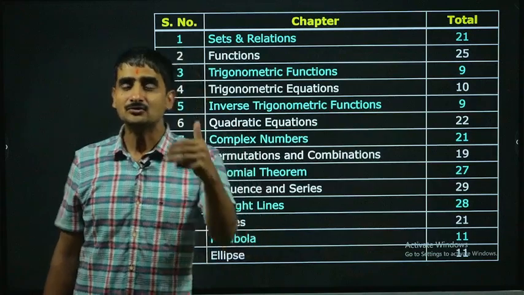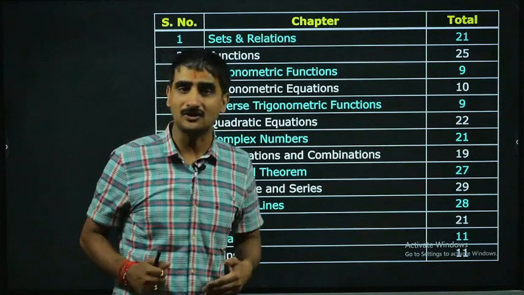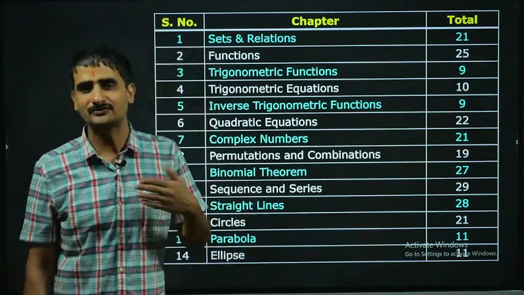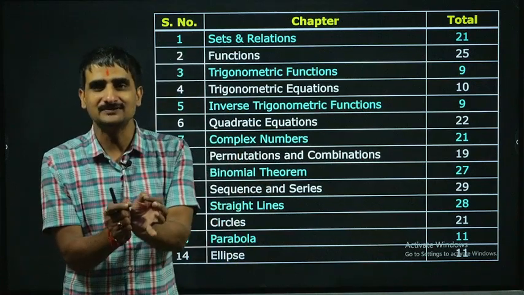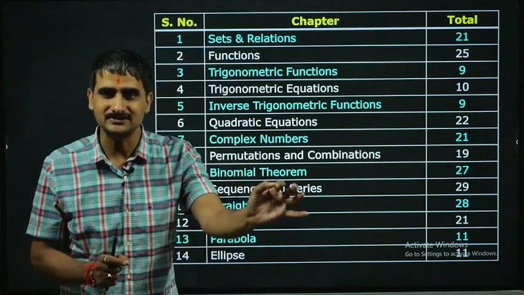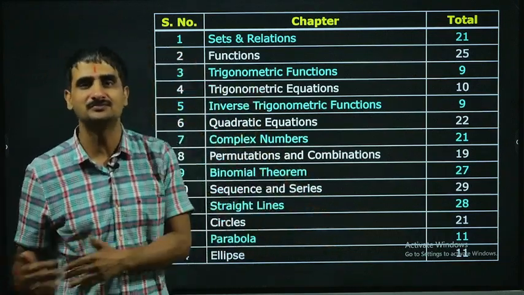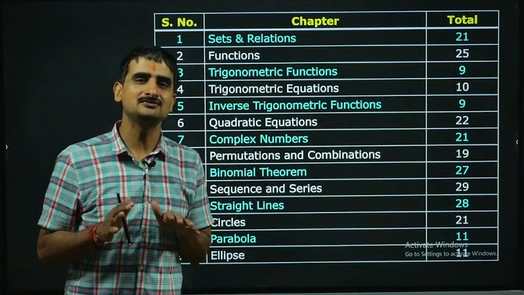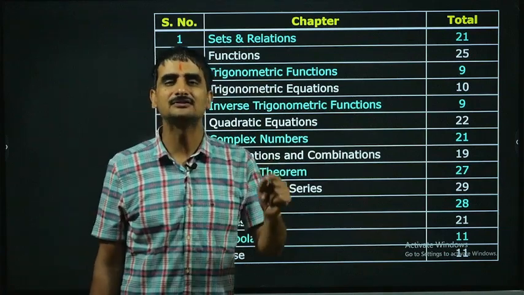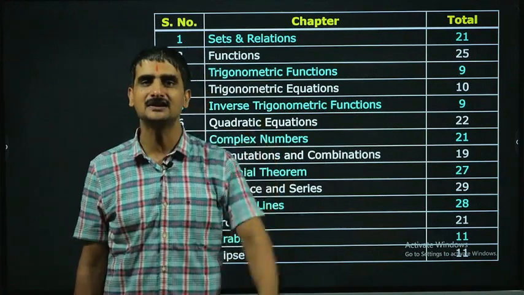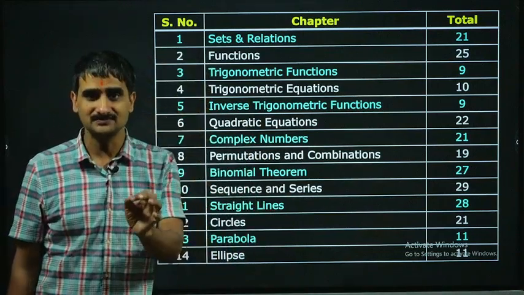You can decide after looking at this list which chapters you wish to pick, or if you take my suggestion, these are the chapters you should pick up and finish from 0 to 100%, and I can assure you that you will perform at least at the 98-99 percentile in JEE mathematics, in the IIT JEE Mains paper at least.